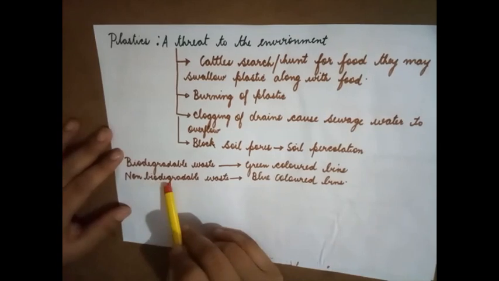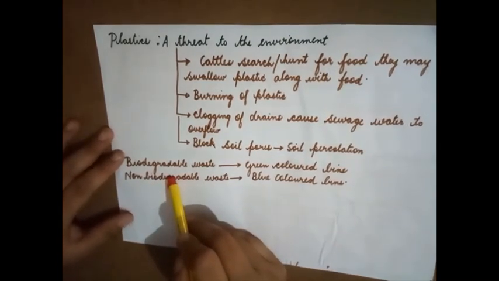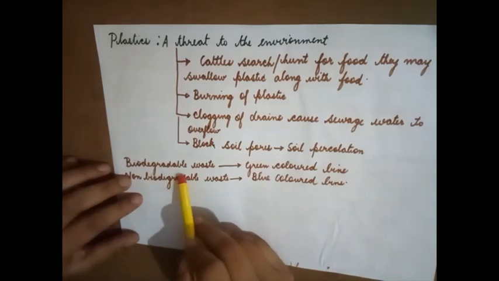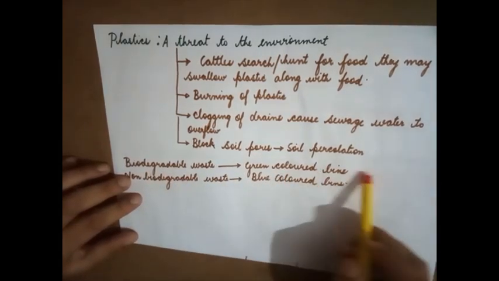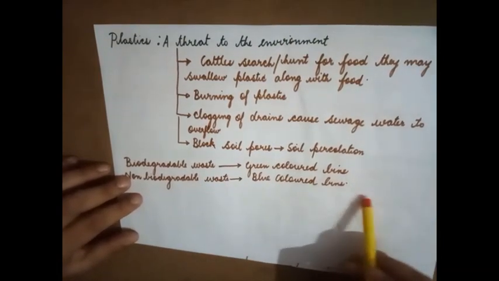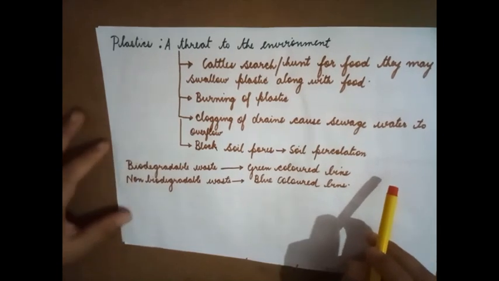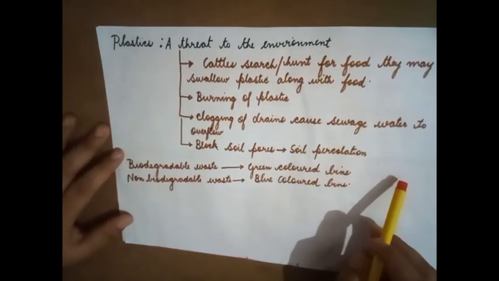Now waste that has been generated can be segregated into different bins. For biodegradable waste, we have green colored bins, whereas for non-biodegradable waste, we have blue colored bins. Now this is to do with the plastics, and we are done with this particular chapter.